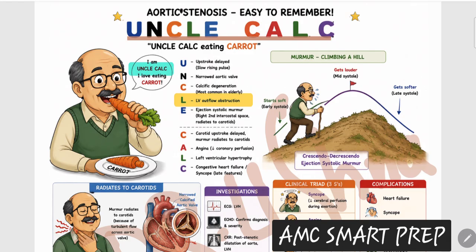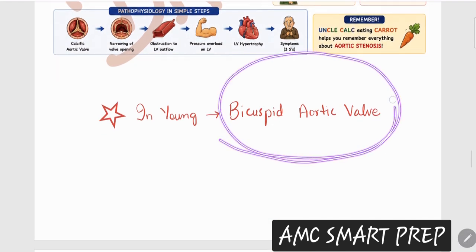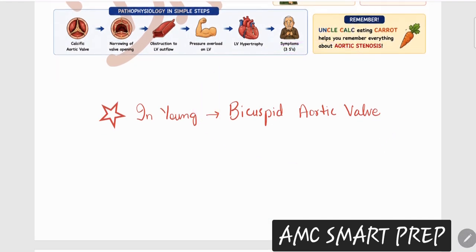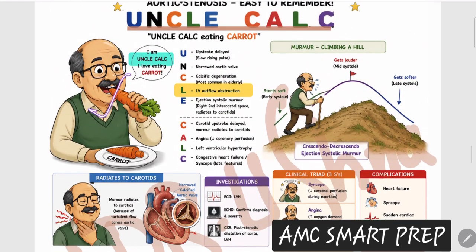So Uncle Calc is calcified aortic valve, elderly patient, and if it comes in a younger patient, the very important cause is the bicuspid aortic valve. So you have two important causes of aortic stenosis. One is the bicuspid aortic valve if a younger patient is mentioned, and one is the calcific aortic valve if an older patient is mentioned. Why does Uncle Calc love to eat carrots? Because the murmur is going to radiate towards your carotids. Okay, so easy to remember.